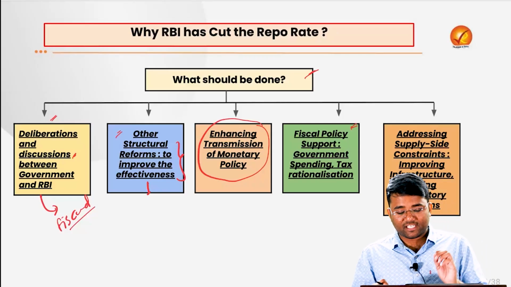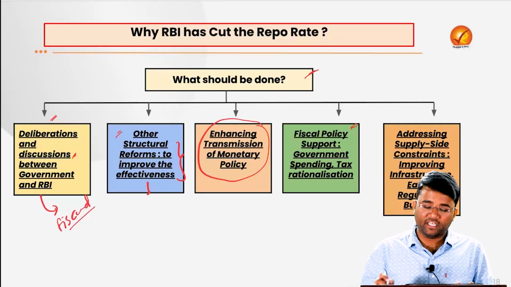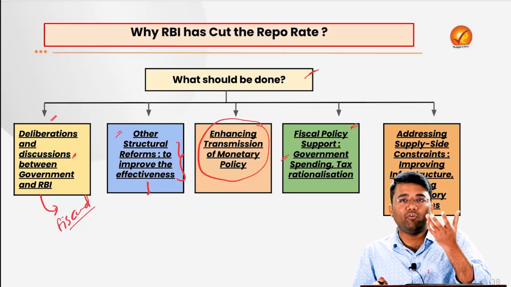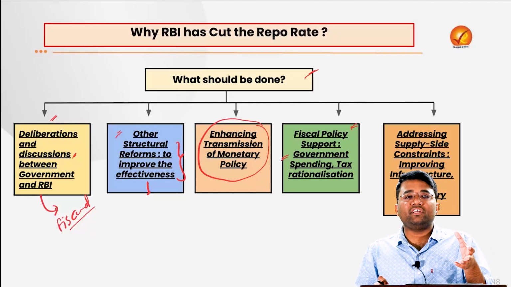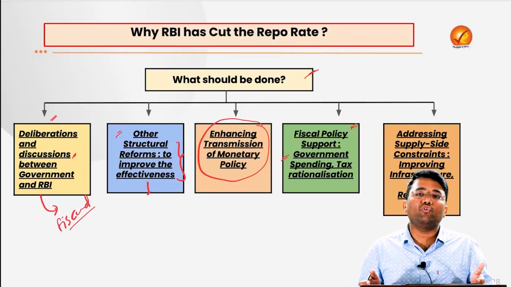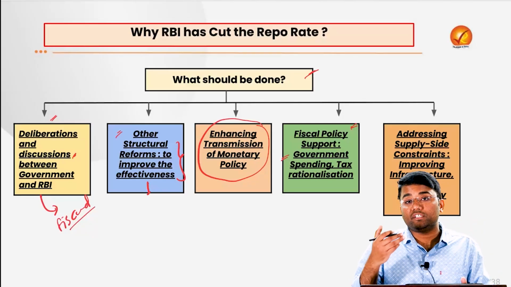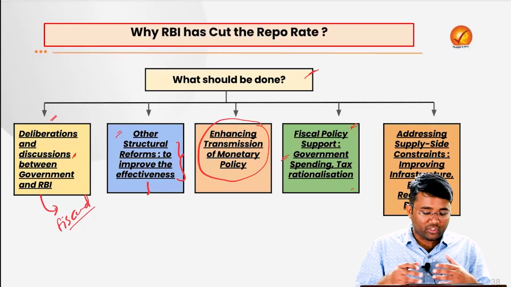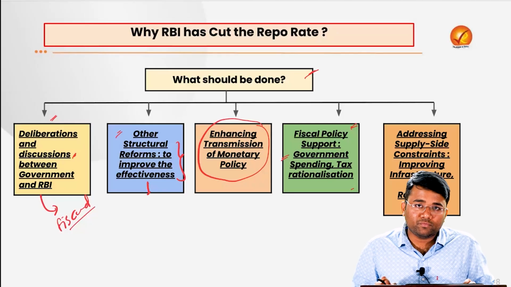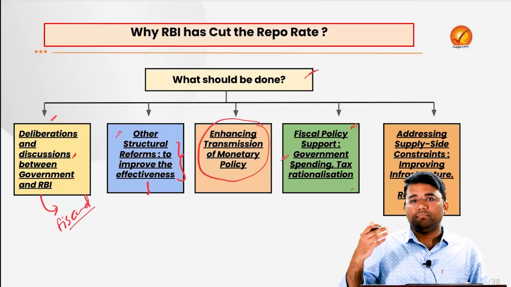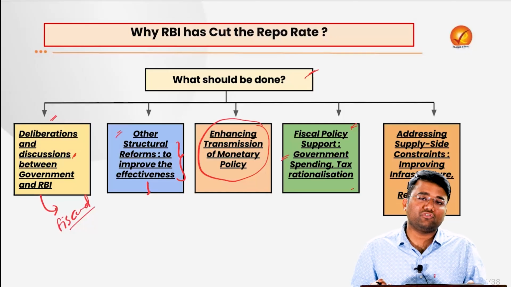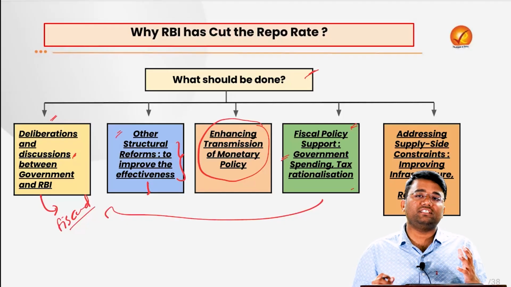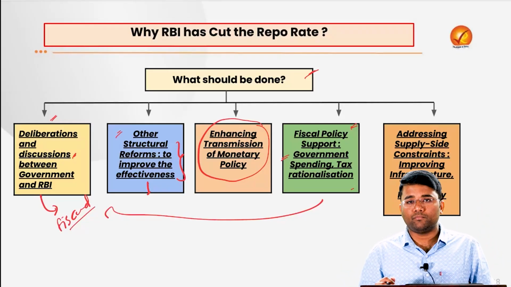Also, there is need for fiscal policy support. For example, government spending needs to be ensured, because that is again one of the important components of the GDP. When government spends, especially when government invests in infrastructure creation, that also leads to a crowding-in effect, and more private investment will further come, and that will lead to further job creation, employment, etc. Also, tax rationalization is one of the important issues which was seen especially after the recent budget announcement, and the government is also coming with the income tax bill to further simplify the process of income tax, which is also in sync with the need of the economy, which will further simplify the overall tax process and further lead India to a growth trajectory.